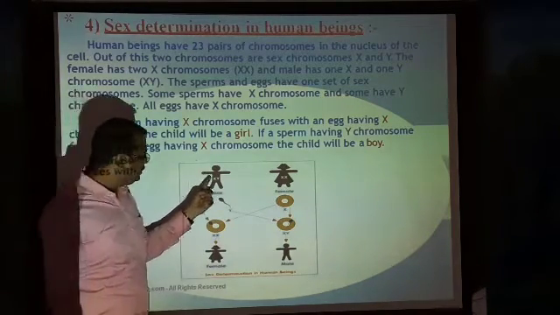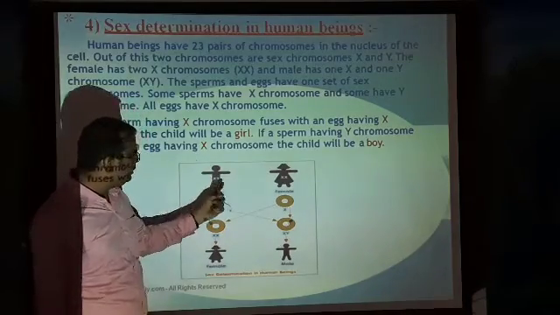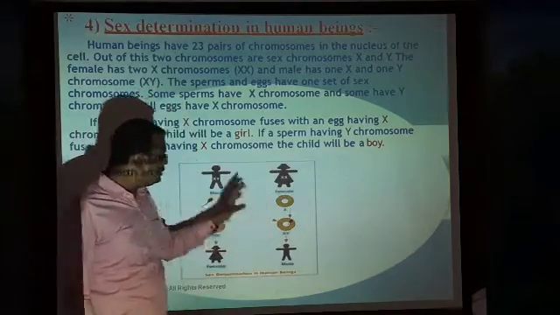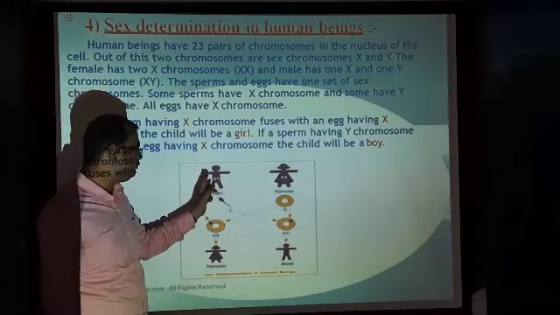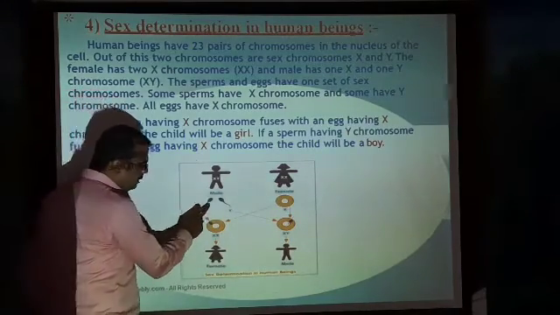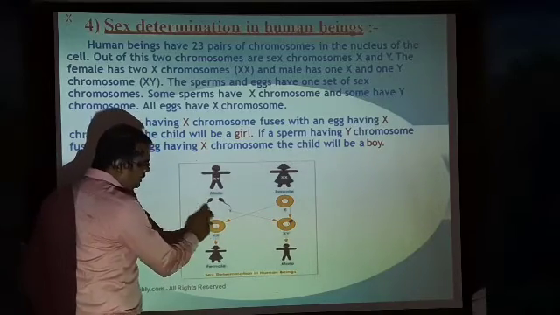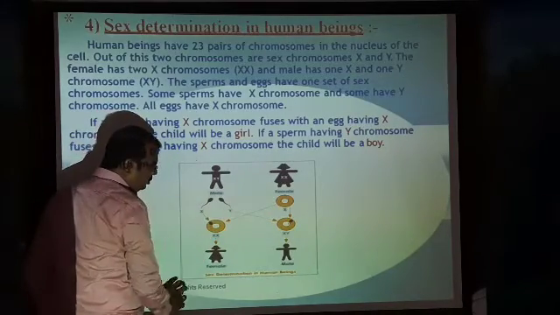Here we see that the male has X and Y, the female has X and X. So the female has common chromosomes, whereas the male has different chromosomes, one X and one Y. Some sperms have X chromosomes and some have Y chromosomes.